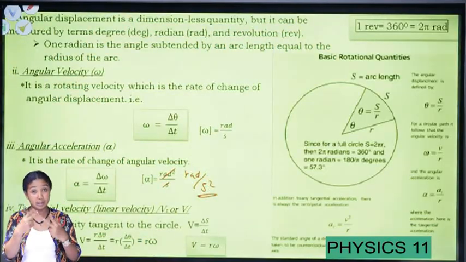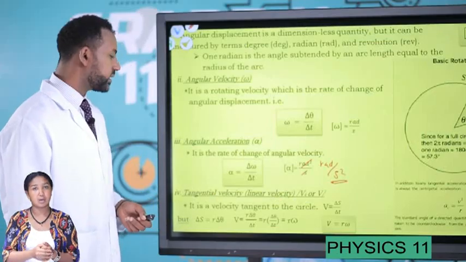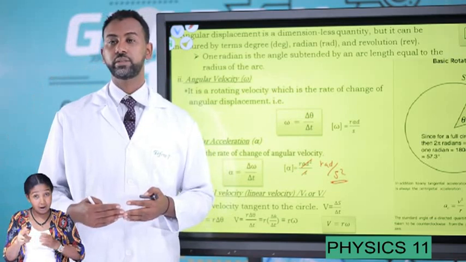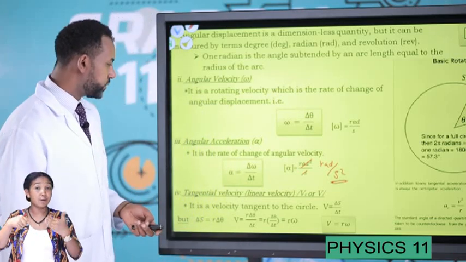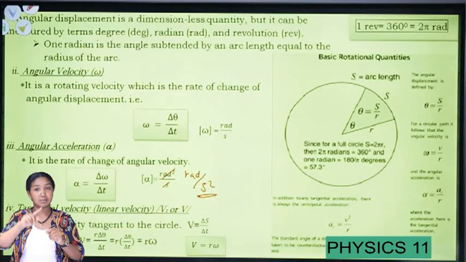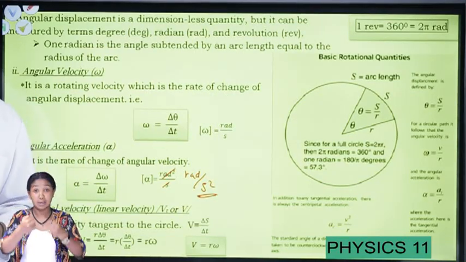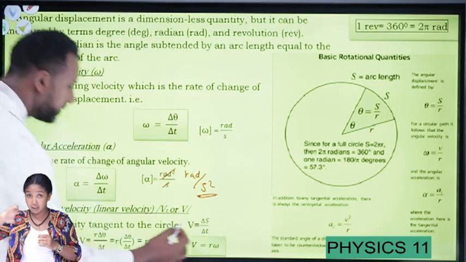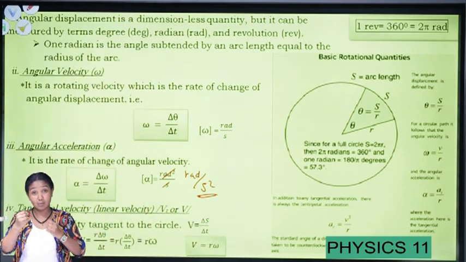Now let's see about the translational or the linear quantities. So what are the linear quantities? Well, the linear quantities are the linear velocity and the linear acceleration. To define what tangential velocity or linear velocity means, in linear motion, in kinematics, you have defined that velocity v is change in displacement over change in time t.